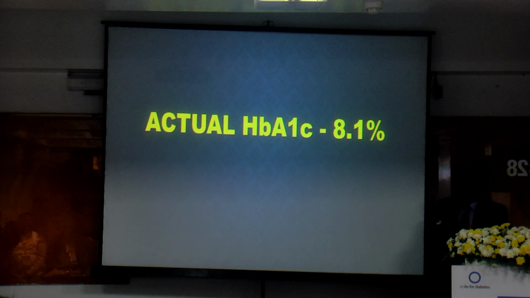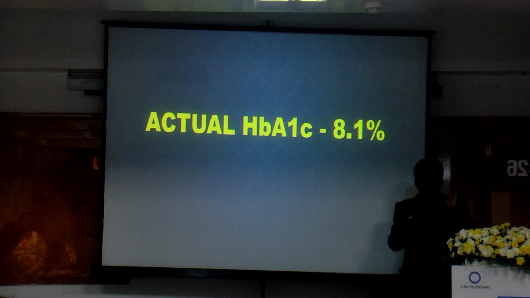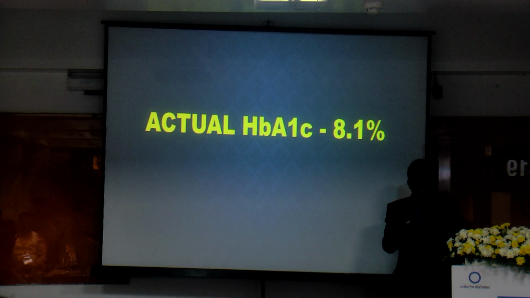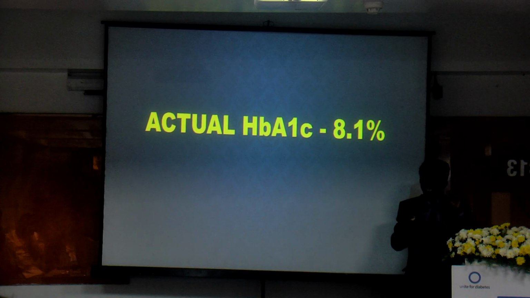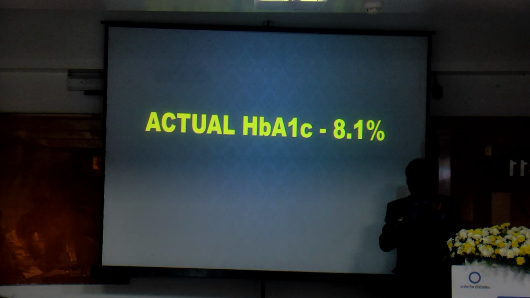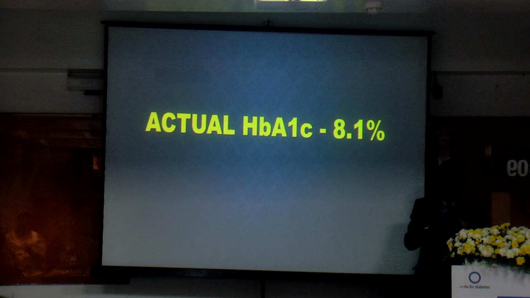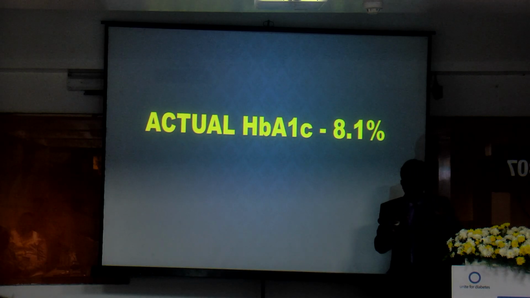Then one more possibility: there may be a true reduction in the HbA1c, probably 5.5% or 6%. But there are a few situations where the HbA1c level will be falsely elevated. For example, iron deficiency anemia and B12 deficiency, where even though you have impaired RBC production, the RBC lifespan is prolonged.